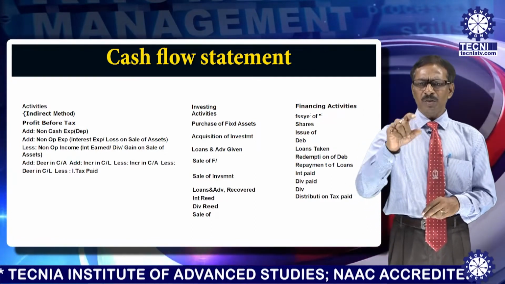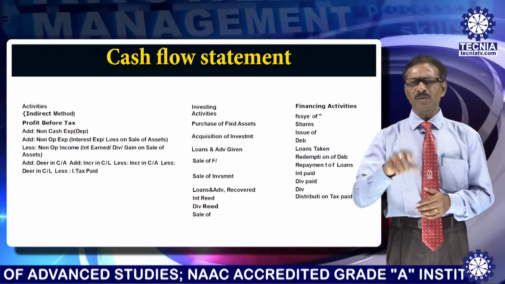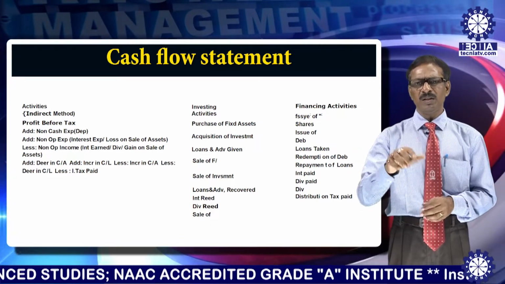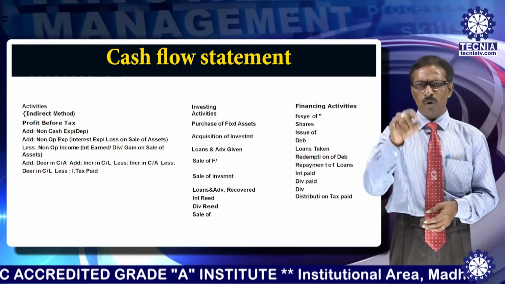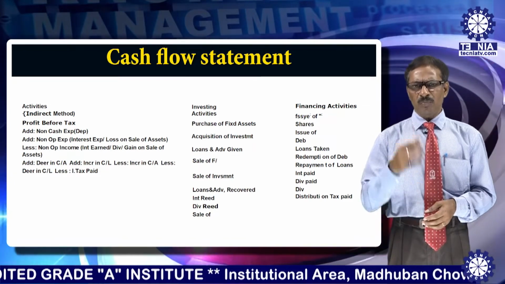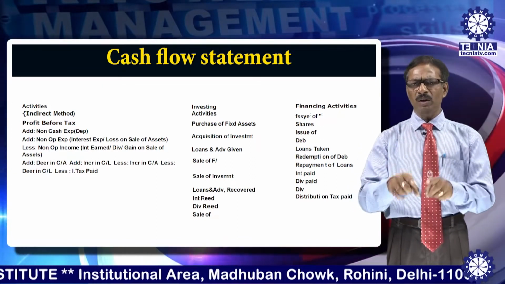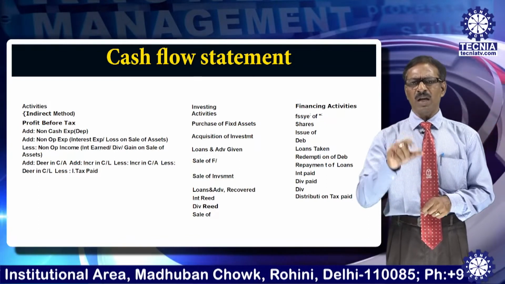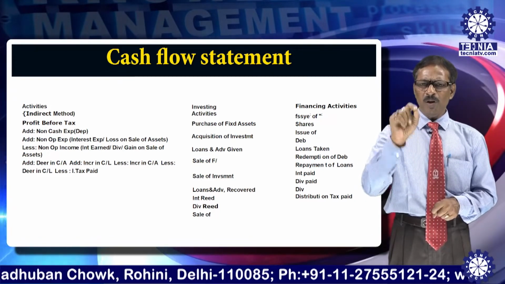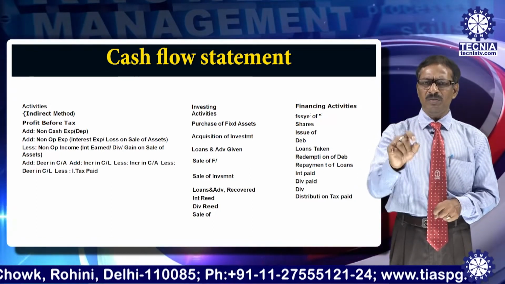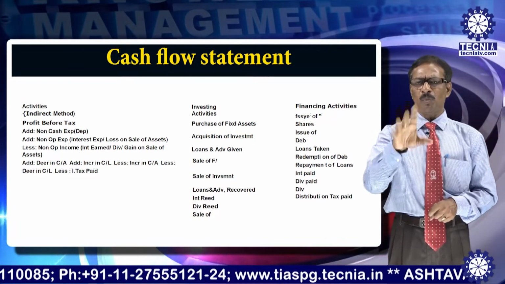But similarly, a decrease in current liabilities, a decrease in, say, bills payable or some creditors, means you are paying the suppliers. So in that case, simple thing, you can understand that cash is going out. That's why it will be deducted from operating activities cash flow. Another very important item is income tax paid, that means tax paid on your income. Now, the main income is earned from your main and principal revenue producing activity, that is operating activities. That's why income tax is to be deducted from the operating activities.